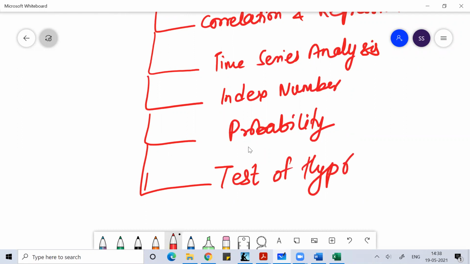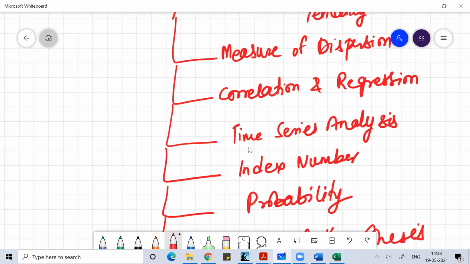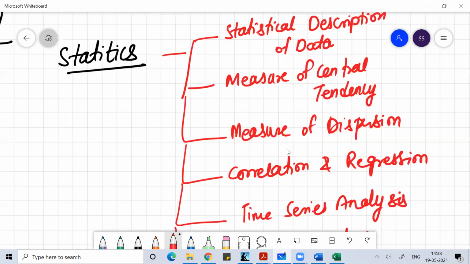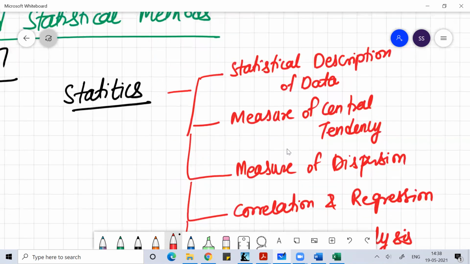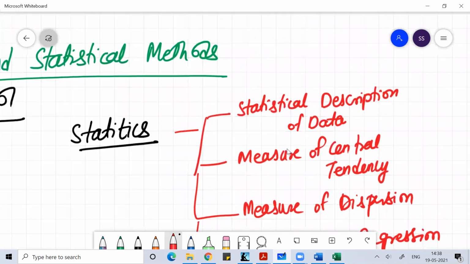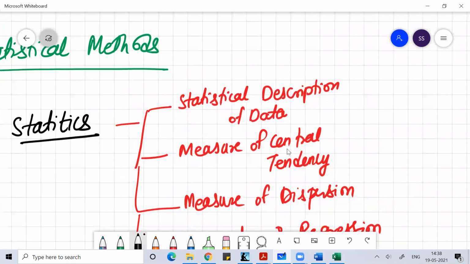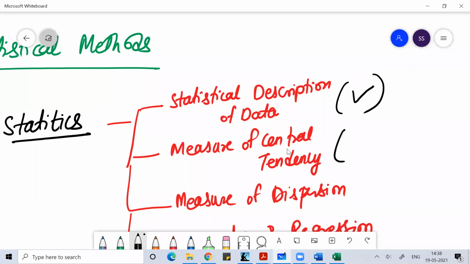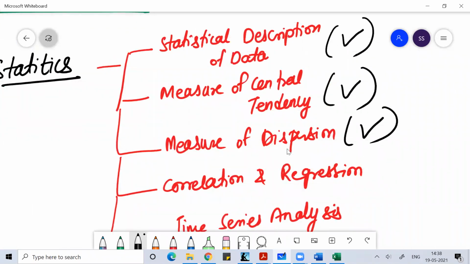So more or less, this is the syllabus of statistics, which you will find in any UG or PG curriculum of any university in India. But for this subject called numerical and statistical method, you don't have to study all this. You just need to focus on topics like statistical description of data, measure of central tendency, and measure of dispersion. In correlation and regression, you only have to study correlation here.